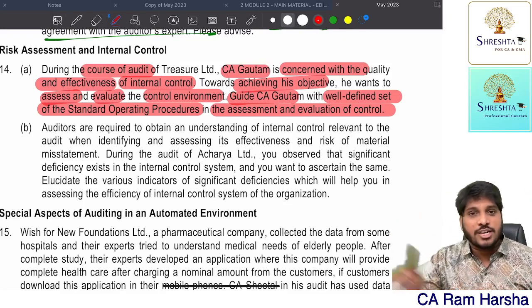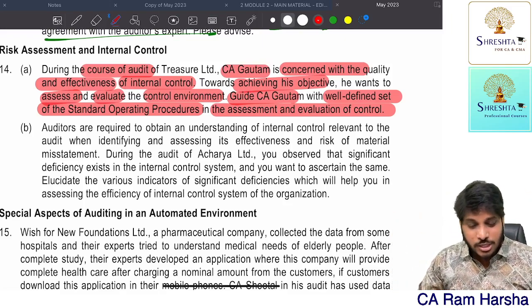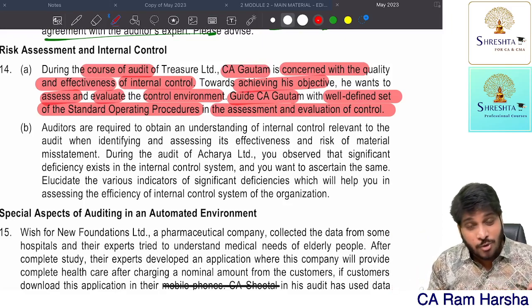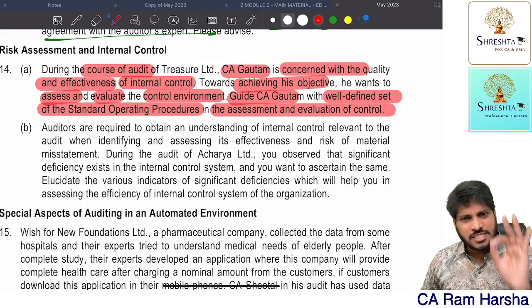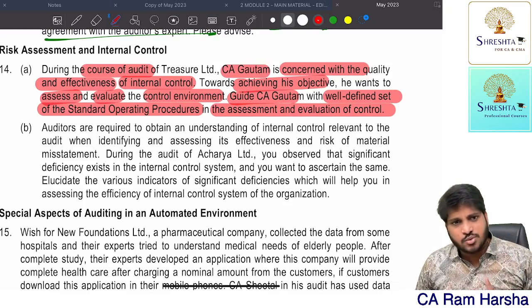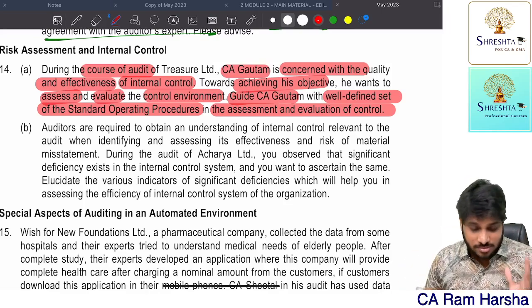Segregation of duty should be there, rotation of duty should be there, yes or no? There should be a documented quality control policy. Only when all these elements are present, we say that it is a well-defined SOP. It's nothing but what are the elements of standard operating procedures? So that is a straight question.